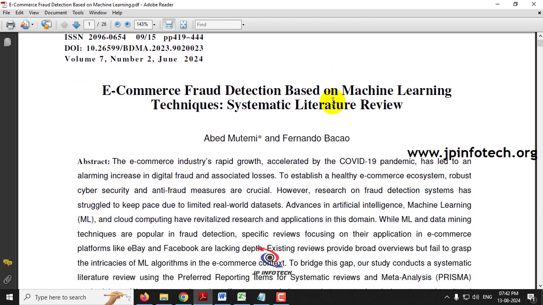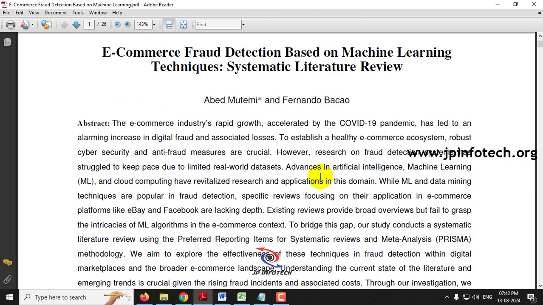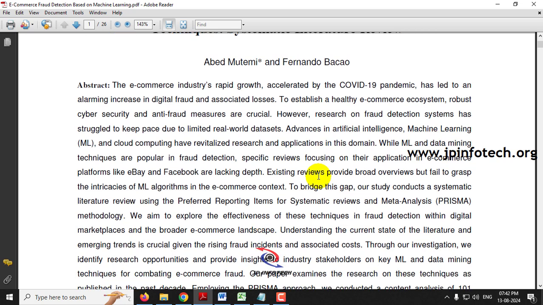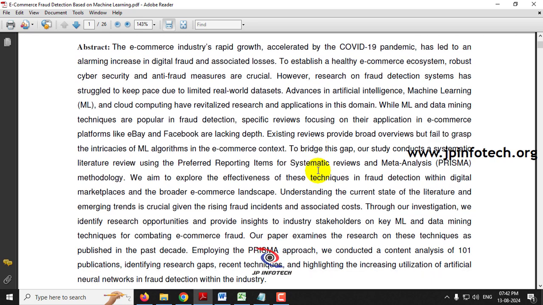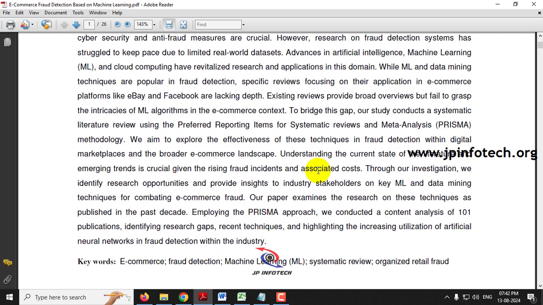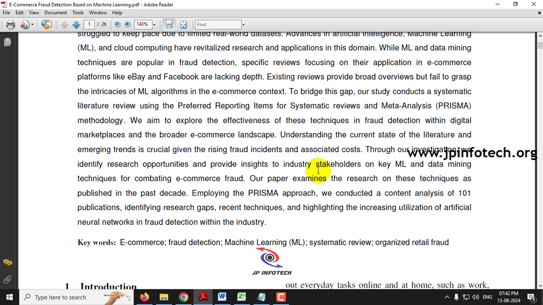We all know that the e-commerce industry is growing rapidly every day all over the world, and especially after the COVID-19 pandemic, many people tend to buy products through e-commerce portals or websites, and people prefer and continue this till date also. So online, many types of frauds are occurring. We could have seen many frauds based on online payments or credit card frauds, etc. In this base paper, the authors have introduced e-commerce fraud detection.